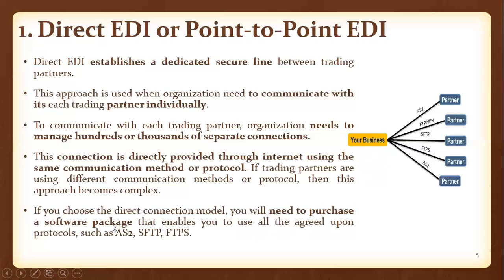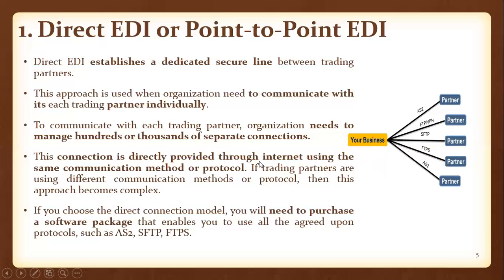If you purchase and use this software package, it can provide different protocols like AS2, SFTP, FTPS, and other kinds of protocols. That's why, if you are using this software package, your business can exchange documents with any trading partner using any communication protocol. Like this, we can solve the problem in direct EDI.